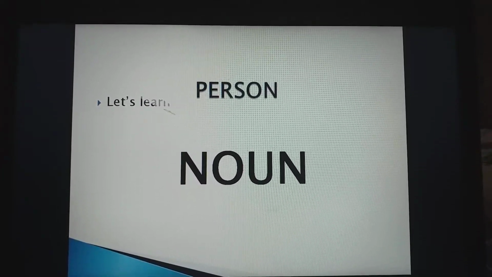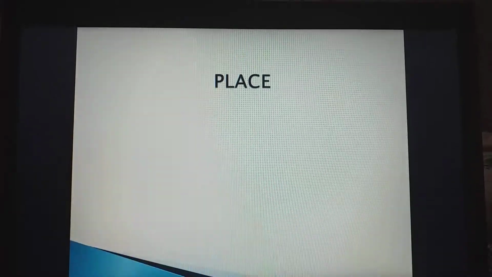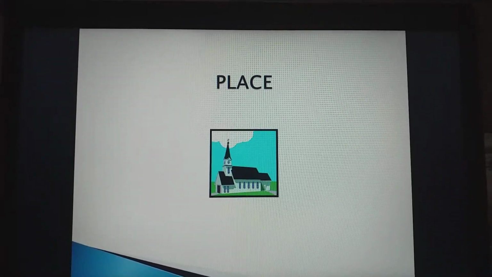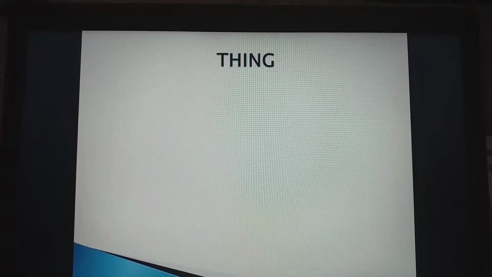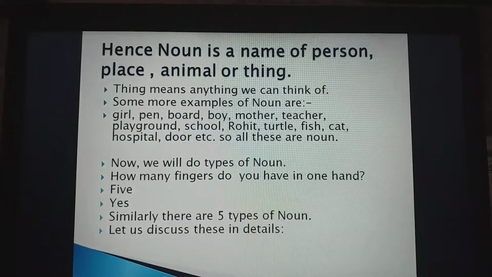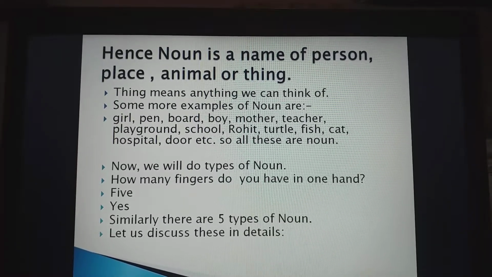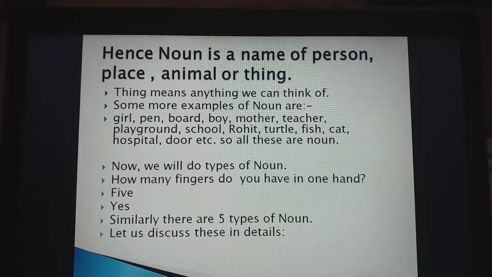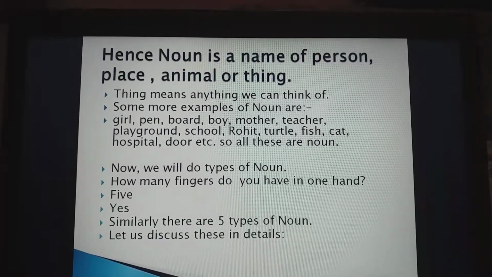Let's start. Here it is person. It's what? Place, animal, thing. Hence, noun is what? Noun is a name of person, place, animal, or thing. Thing means anything we can think of.